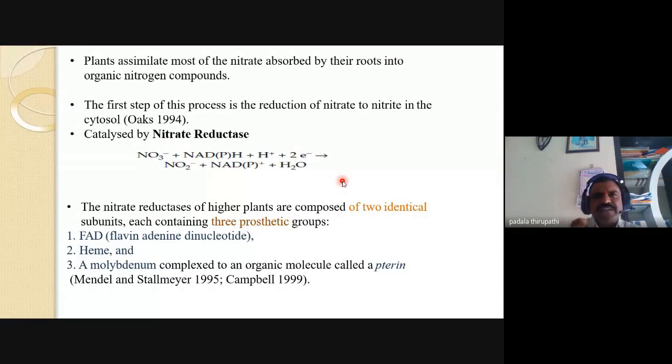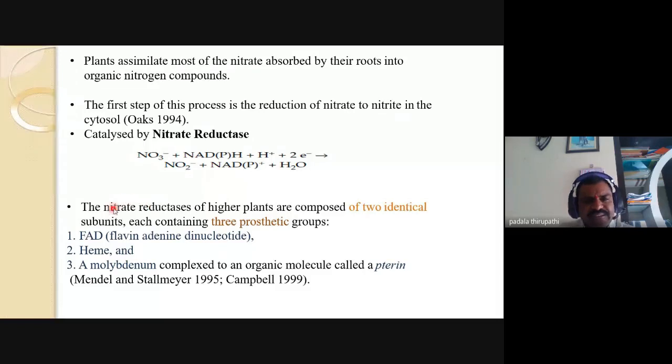The holoenzyme contains a protein part and a non-protein part. The protein part we call the apoenzyme. The non-protein part we call the prosthetic group. Okay, that is again divided into coenzyme and cofactor. The complete detailed study of this we will discuss next class, or the other madam will give the complete information related to prosthetic groups and enzymes.